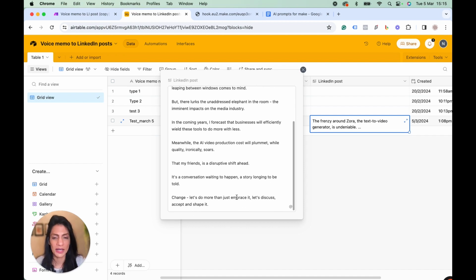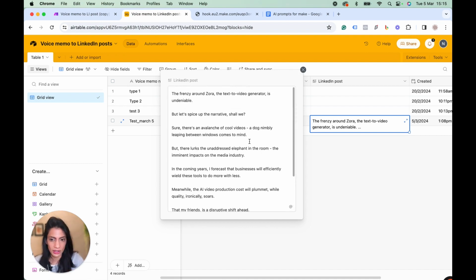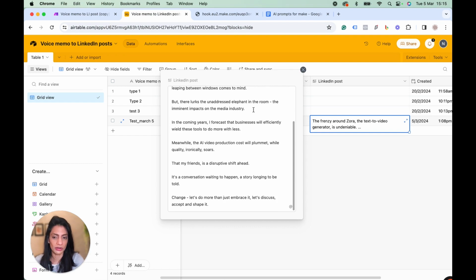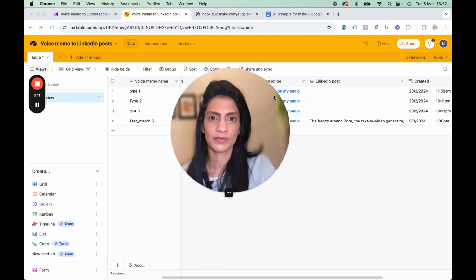I think it's quite all right. I wouldn't use such big words. I'd probably want it to be slightly more conversational. So if I were you, I'd probably try and generate the text once more, because I'm not super keen on this one, but I would say it's 90% there. So there you have it.